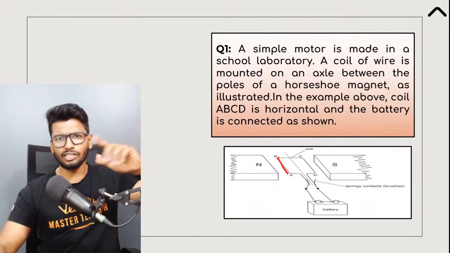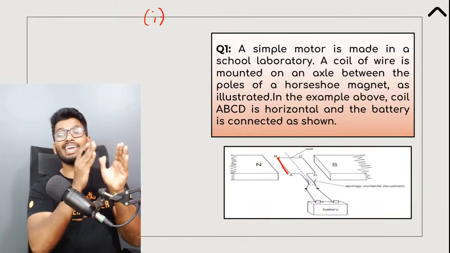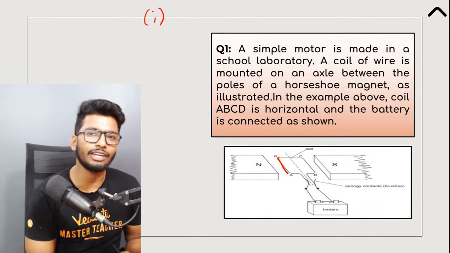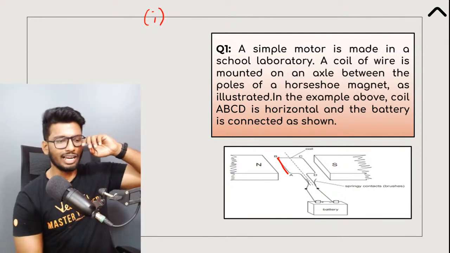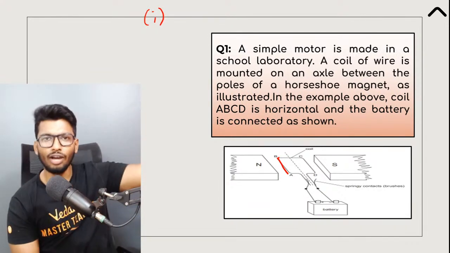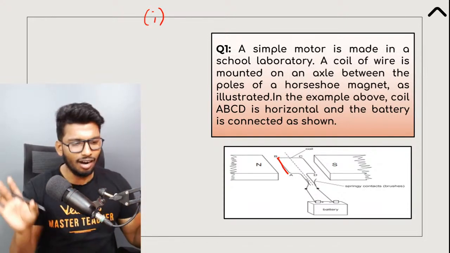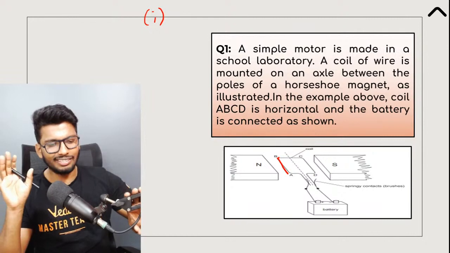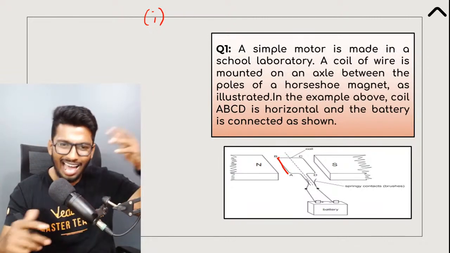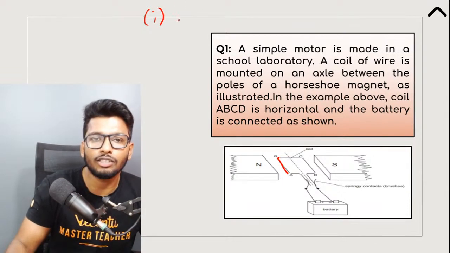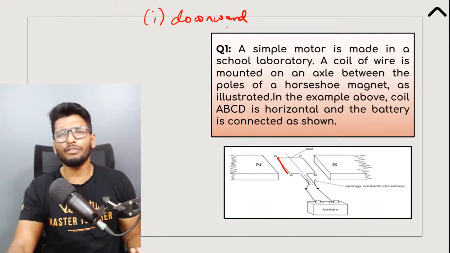So let's start with the first question, which is quite simple. If I have to talk about arm AB, in what direction will that arm experience a force? Let's go, people. In the chat box, use whatever hand rule you have to get me the answer. Is there anyone else with a different answer? So much confidence in the chat box. Absolutely, people. There's going to be no doubt about this. It is going to be in the downward direction. Now, how do you figure that?